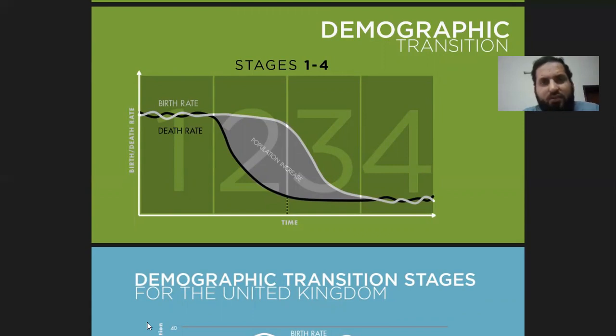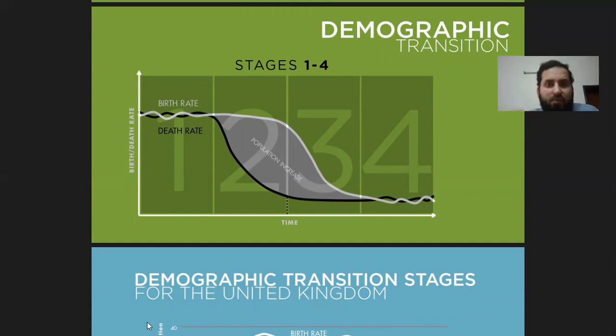Stage 5 says that the death rate will further decrease, and then following the death rate, the birth rate will also decrease. So we'll have a much lower population growth in stage 5, because the death rate will decrease, and similarly the birth rate will follow that decrease.